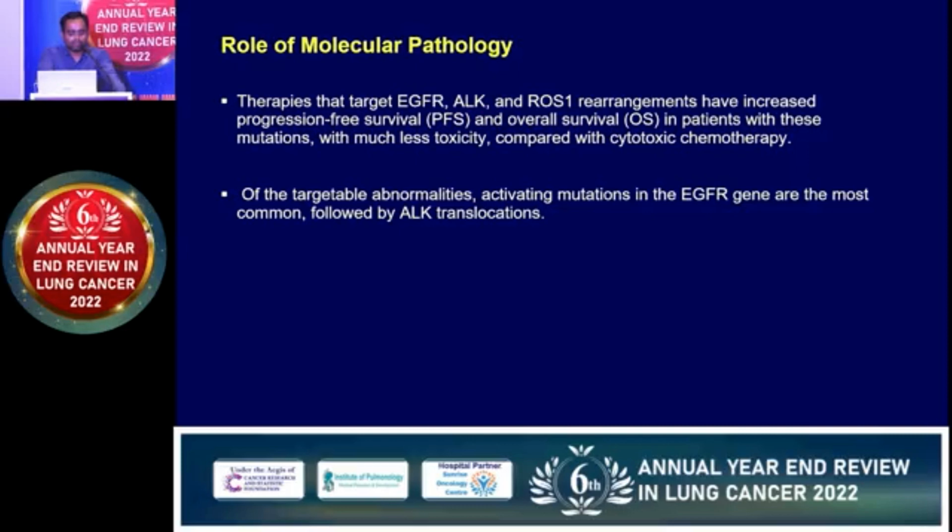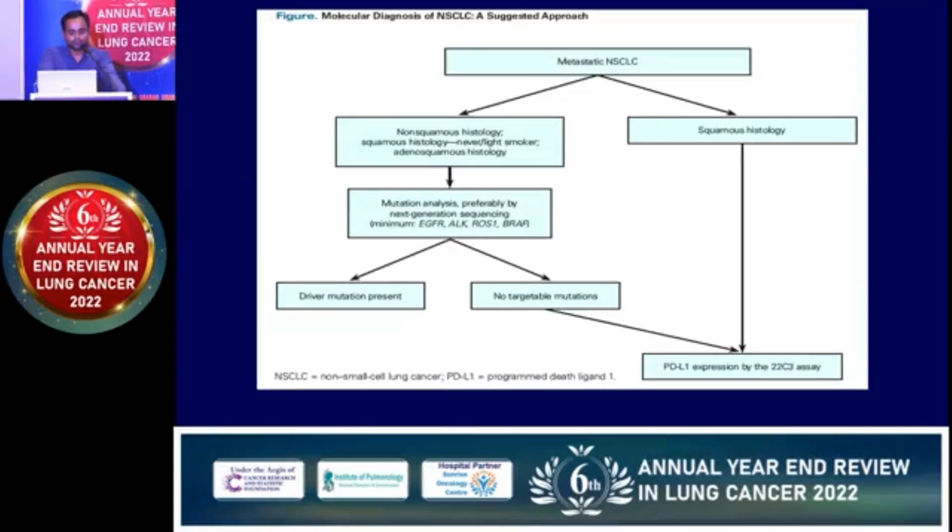We completely diagnose the patient, starting from histology, then do the complete molecular profile. This is just a general approach to how we treat metastatic non-small cell cancer. Based on histology, we divide the patient into non-squamous or squamous. If non-squamous, then we do molecular testing for EGFR and others, or nowadays we are doing NGS directly.